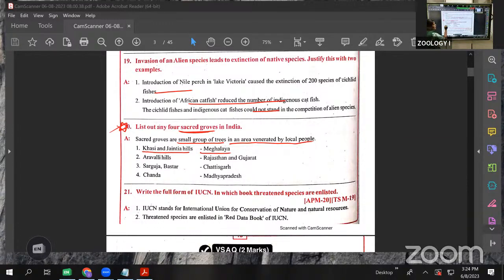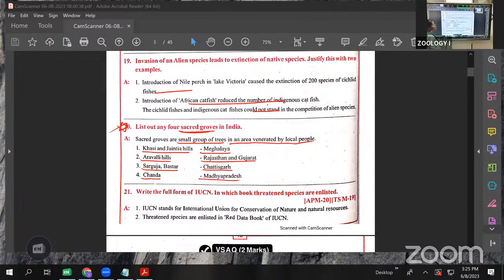Next is the Aravali hills. These are hills located in Rajasthan and Gujarat. In the Aravali hills also, some plants are preserved. Then Sarguja and Bastar, present in Chhattisgarh. Here, Chanda in Madhya Pradesh.